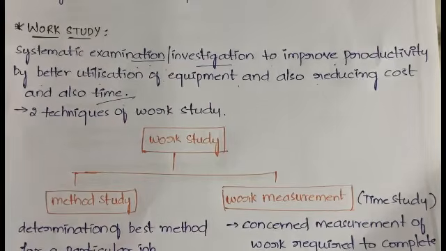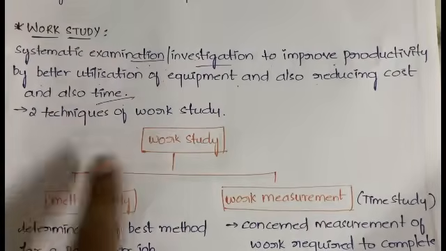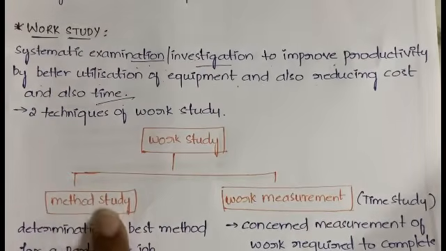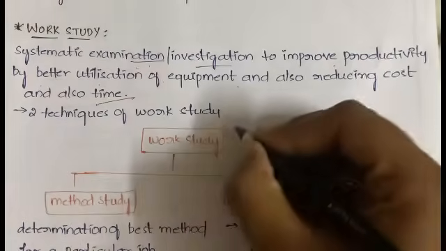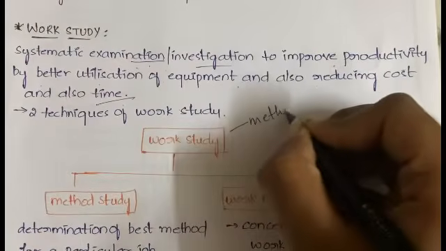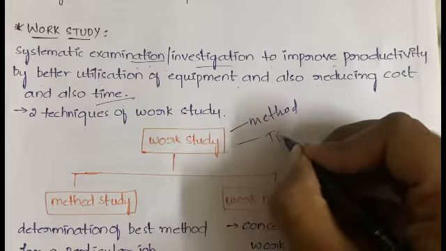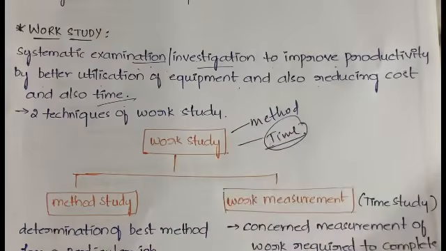So in work study we have two techniques. Number one is method study and number two is work measurement. Work measurement can also be called time study. So you can simply say in work study we have two: number one is method study and number two is time study. Time study is nothing but work measurement.